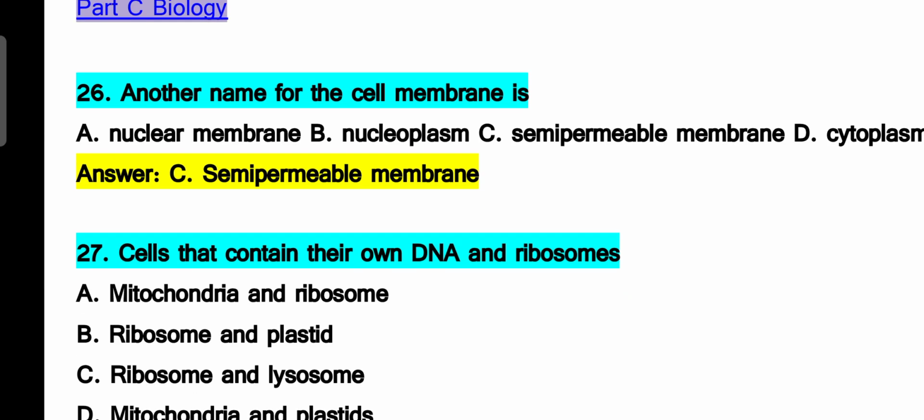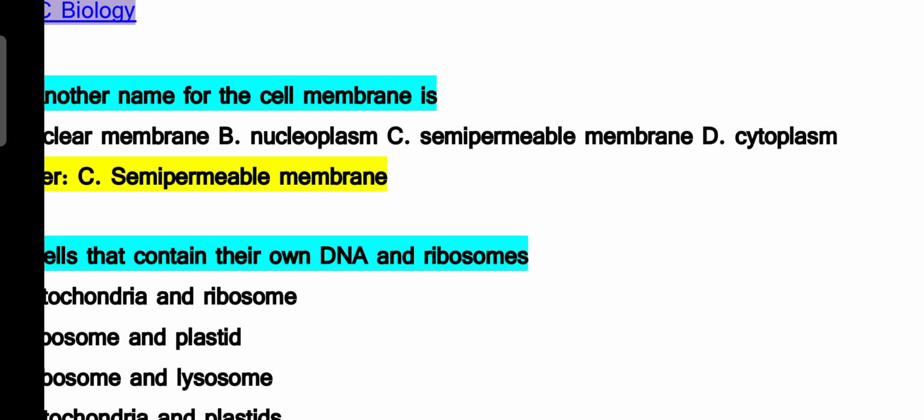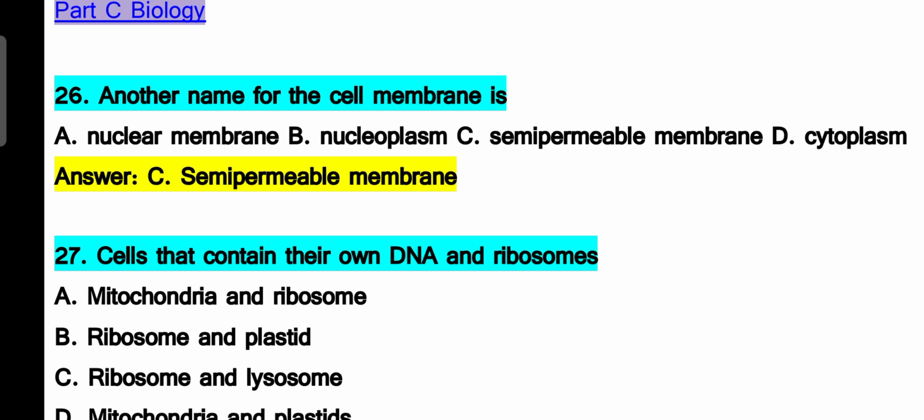First question is, another name for the cell membrane is? The answer is cytoplasm or the semi-permeable membrane. There are other options. Nuclear membrane covers the nucleus. Nucleoplasm is the fluid in the nucleus. If it is asked cytoplasm, it is the fluid inside the cell. So this is the answer.